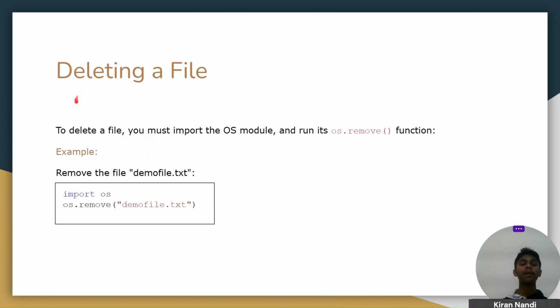Deleting a file is very easy. To delete a file, you must import the os module and nothing else, and run its os.remove function. We just have to remember the os.remove function, and that's it. Just write import os and os.remove with the file name which you want to delete.